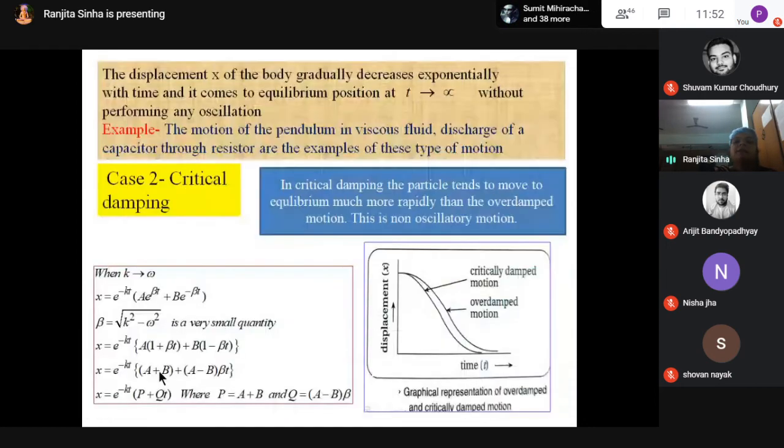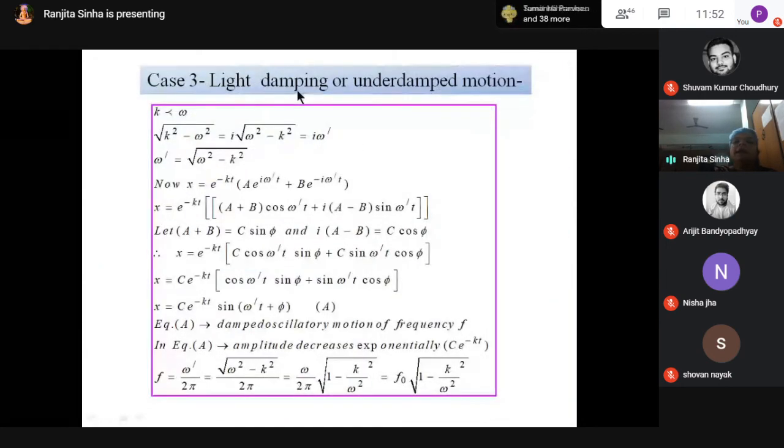In the next class, I will discuss light damping or under-damped motion, and this is oscillatory motion. You can see this equation: x equal to c e to the power minus kt sine omega dash t plus phi. If I take c e to the power minus kt as the amplitude, I can write it as a sine omega dash t plus phi. What is this equation? SHM, x equal to a sine omega t plus phi, is it? Yes, ma'am.